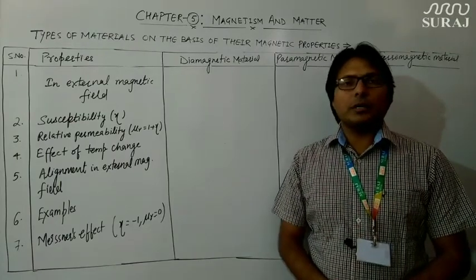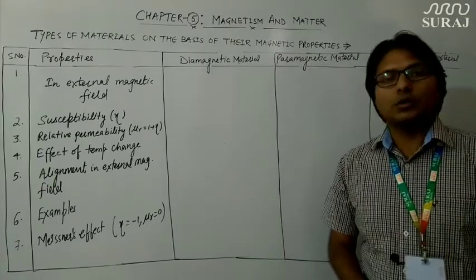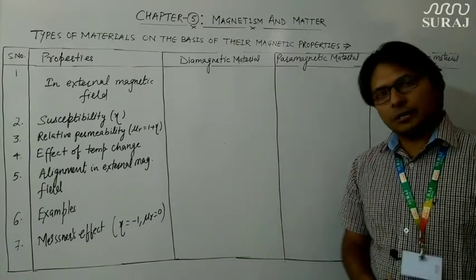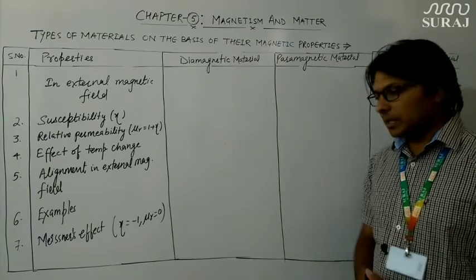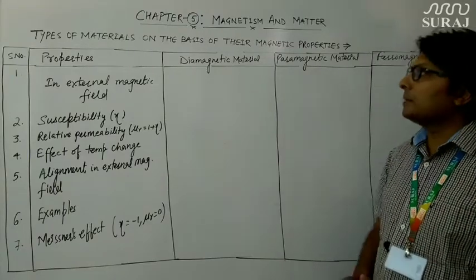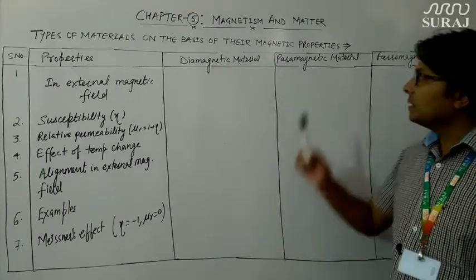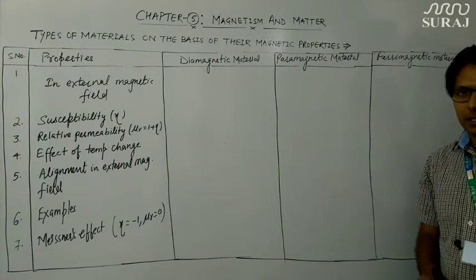Today in this video we are going to discuss the types of material on the basis of their magnetic properties. On the basis of magnetic properties, materials are classified into three categories, namely diamagnetic material, paramagnetic material and ferromagnetic material.